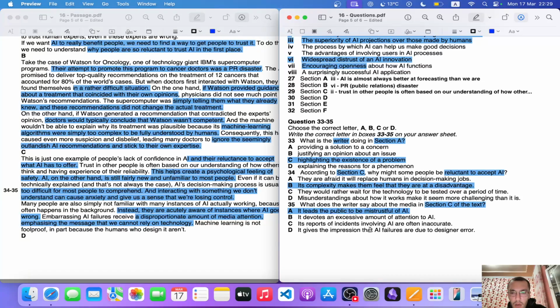It devotes an excessive amount of attention to AI. No, it does not. Its reports of incidents involving AI are often inaccurate. No, nothing about that. It gives the impression that AI failures are due to designer error. No, not designer error, but whoever made the AI isn't foolproof. So that's the answer.